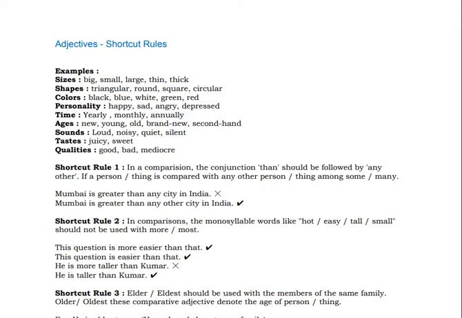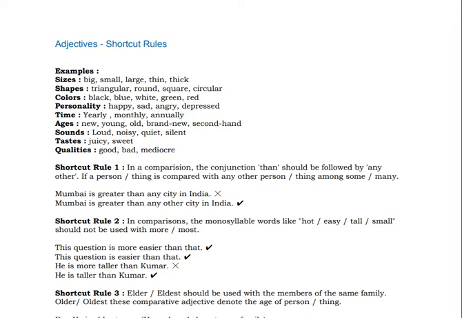Now let us move on to the rules related to adjectives. So you know what is an adjective? Adjective is a word that is used to describe a noun. Let's see the first rule. In a comparison, the conjunction than should be followed by any other. When you are comparing, what should come after than? Any other. If a person or thing is compared with any other person or things among some or many, in that case what we have to use? Any other.